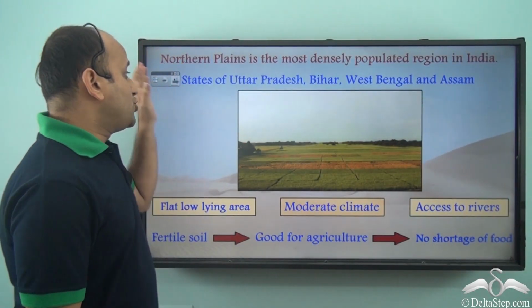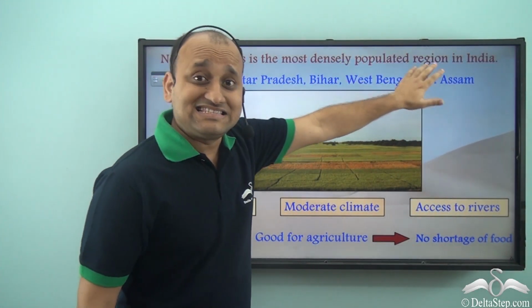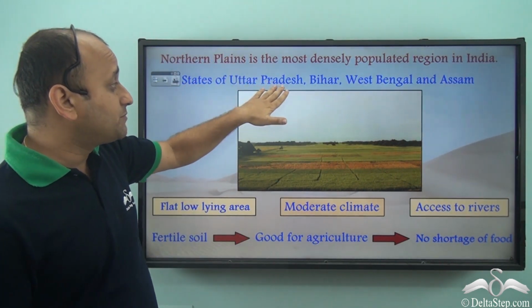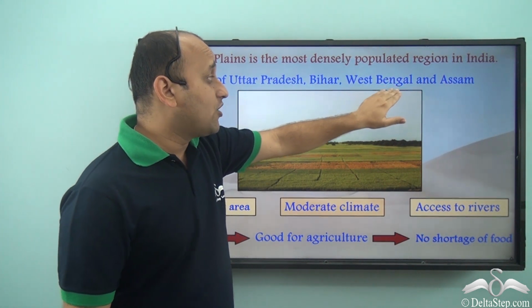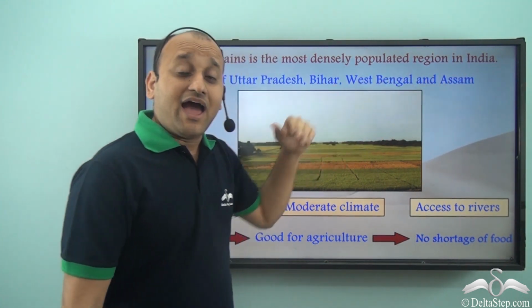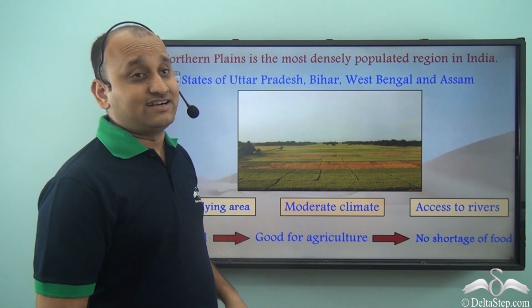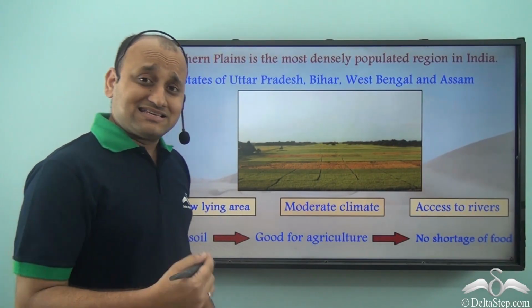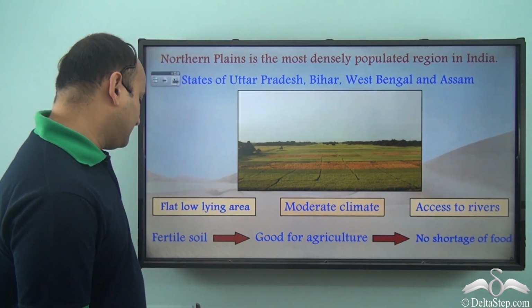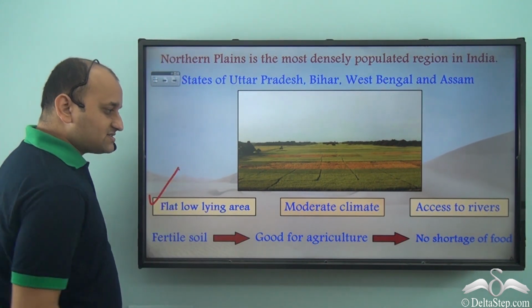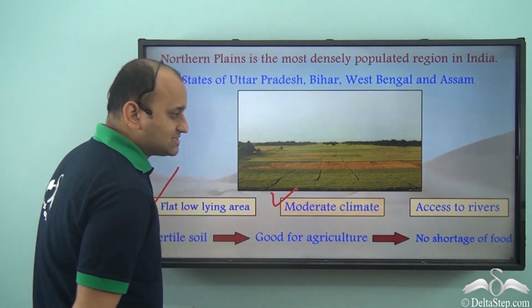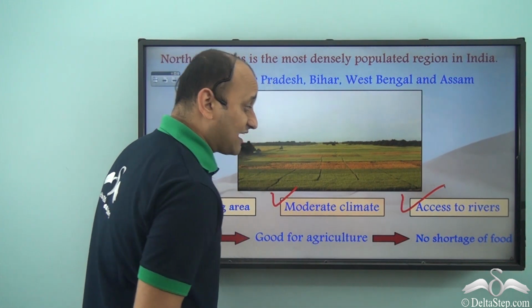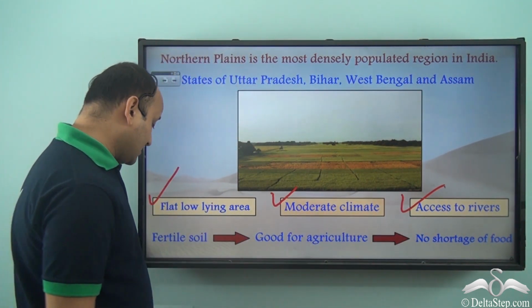So you see, northern plains is the most densely populated region in India. The states of Uttar Pradesh, Bihar, West Bengal and Assam have very high population density because they fall in the northern plains. And why do they have such high population density? Well, they are flat low-lying areas, they have moderate climate, and they have access to rivers. Three most important factors for better living conditions, isn't it?